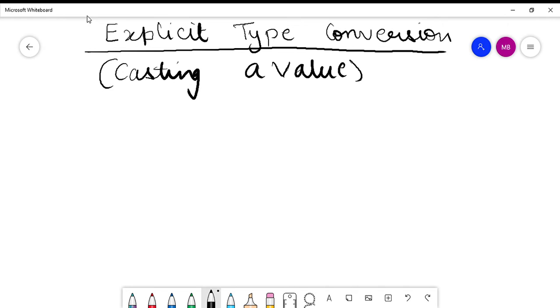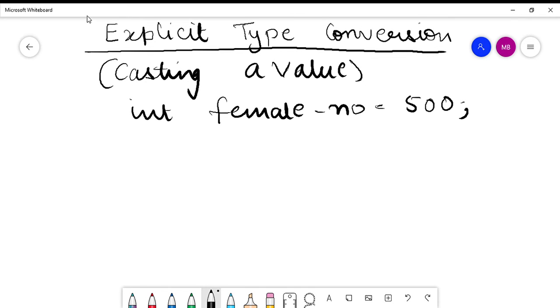Say, for example, within a town we have a record of the number of females and the number of males in that town. For the number of females in a particular town, I have an expression female number which is equal to 500. The data type for this value is integer, because obviously the number of females will always be an integer, it cannot be a decimal.